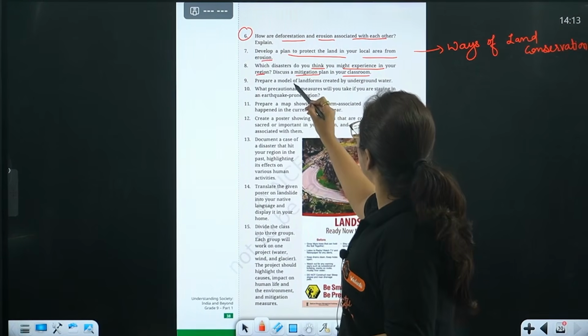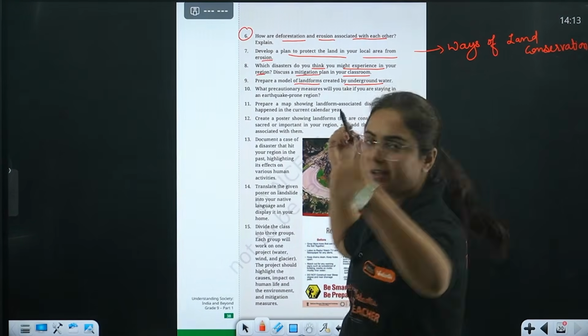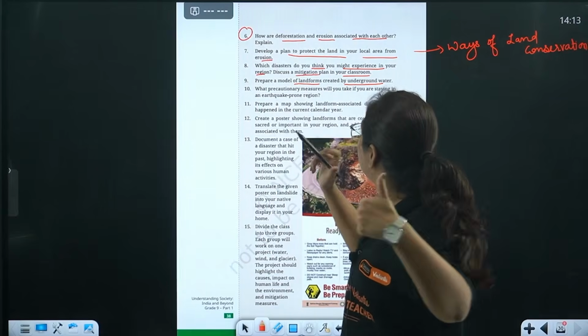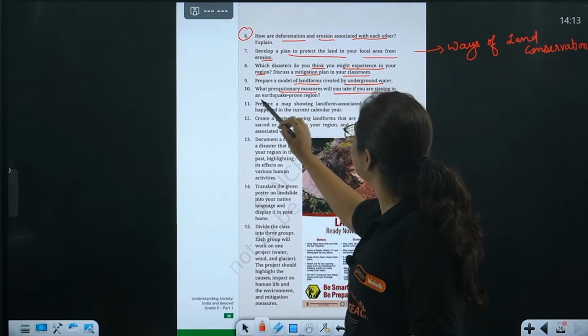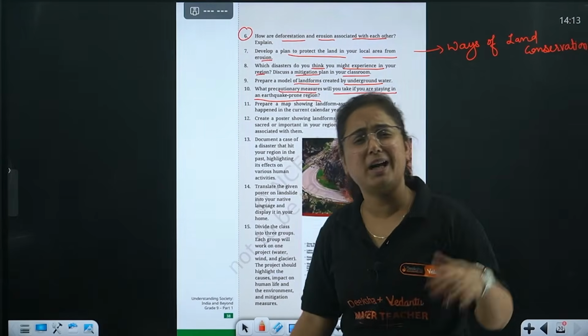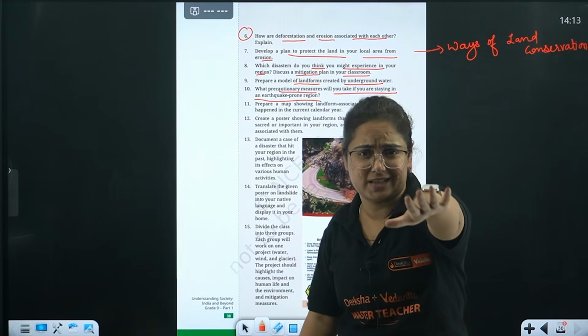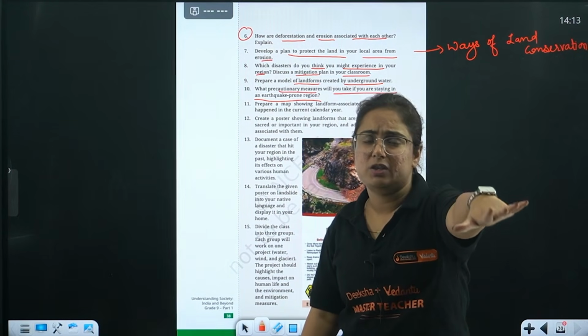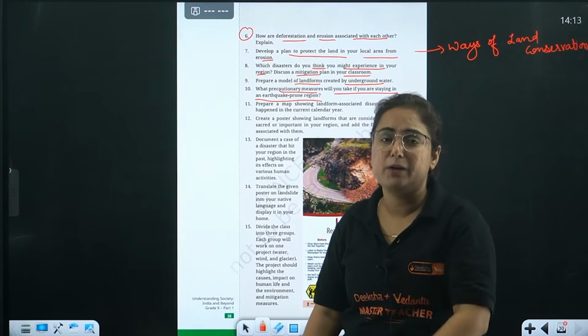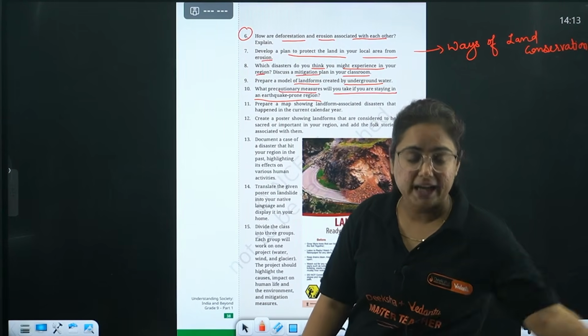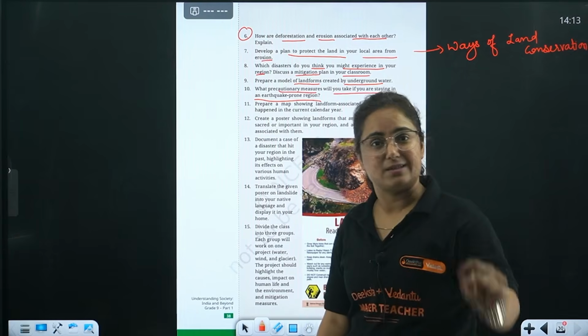Okay, prepare a model of landforms created by underground water. Everything is in the chapter. Go and see. What precautionary measures will you take if you are staying in an earthquake-prone region? Why this is being told to you since class 6. All the precautionary measures, like do not stay in the building, try to come out, but do not use the lift, or hide yourself beneath the table, etc., etc.